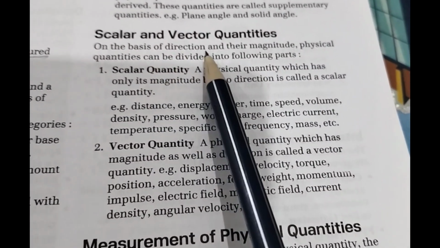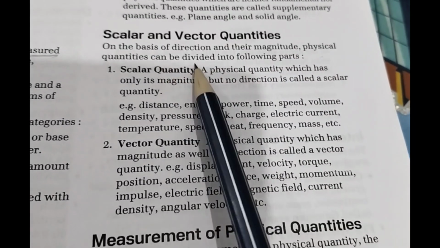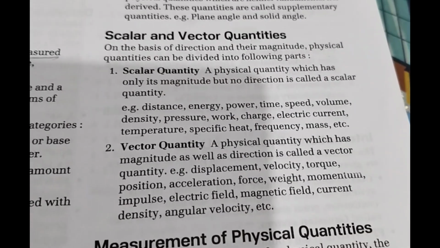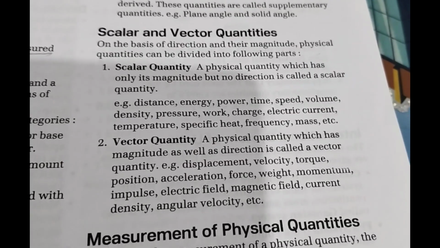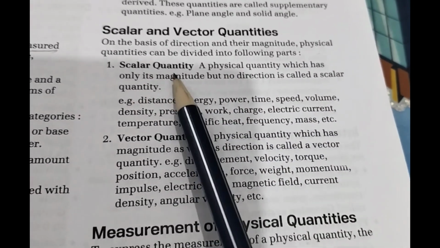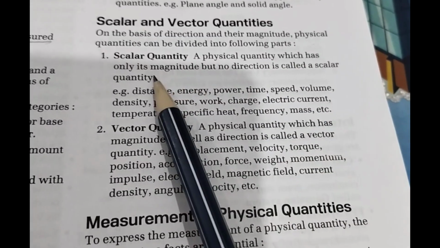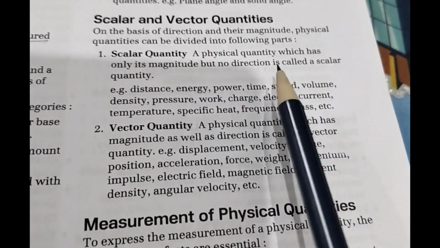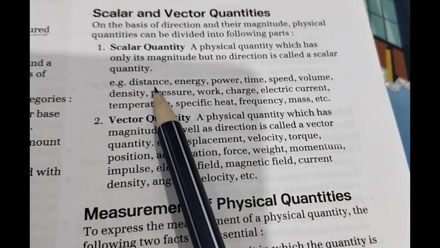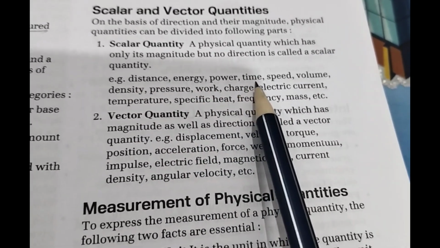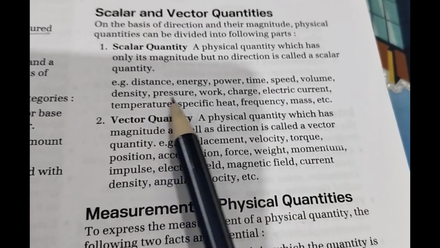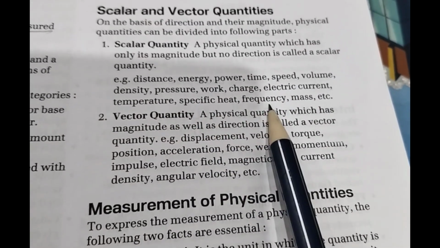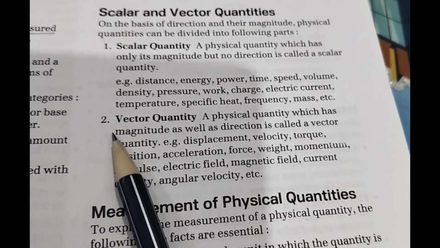On the basis of direction and magnitude, physical quantities can be divided into the following parts. What is magnitude? It's the size or value of the quantity, right? Scalar quantity: a physical quantity which has only magnitude but no direction is called scalar. Examples are distance, energy, power, time, speed, volume, density, pressure, work, charge, electric current, temperature, specific heat, frequency, mass, etc.